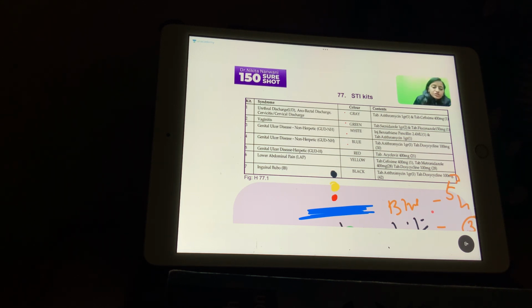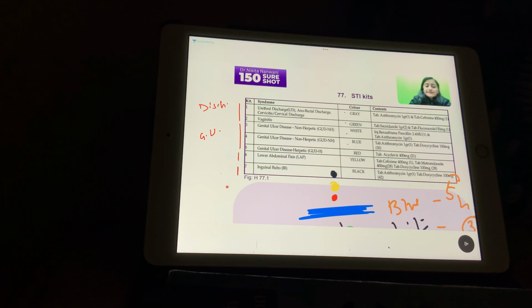So the first one, remember that all the discharges except the vaginal discharge, that is STI kit 1. So the first 2 are used for the discharges, right? The next 3 are used for genital ulcer, right? And then we have the lower abdominal pain, and we have the inguinal bubo.